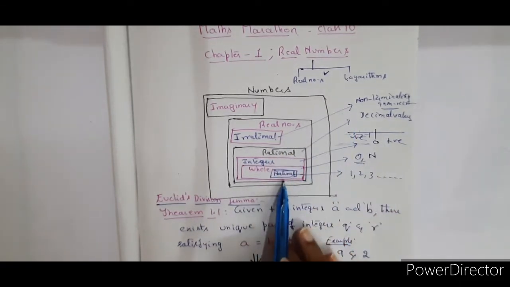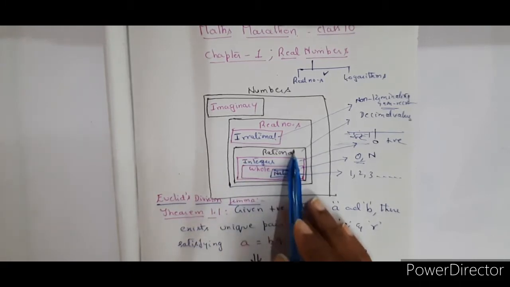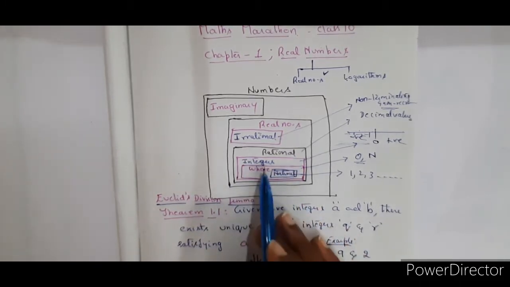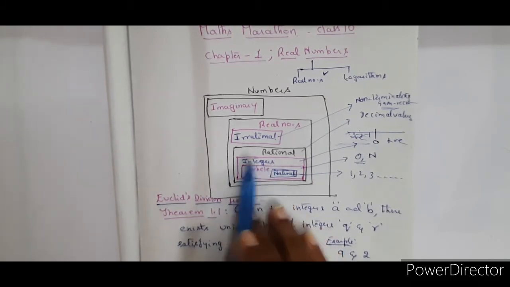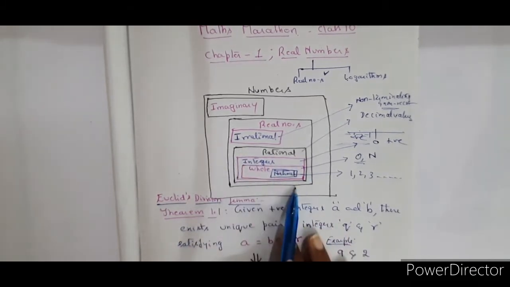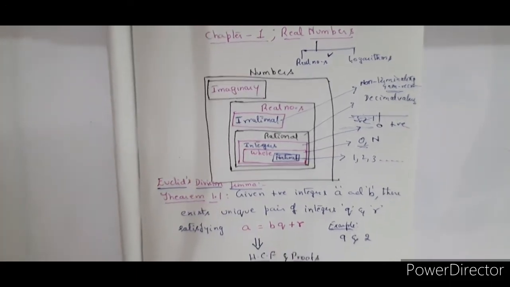So from this picture it is very clear that all these numbers are rational numbers. That means all natural numbers are rational numbers, whole numbers are rational numbers, all integers are rational numbers, right? Now let us see in detail what is covered in the chapter and how the questions are framed, and based on what the questions will be asked.